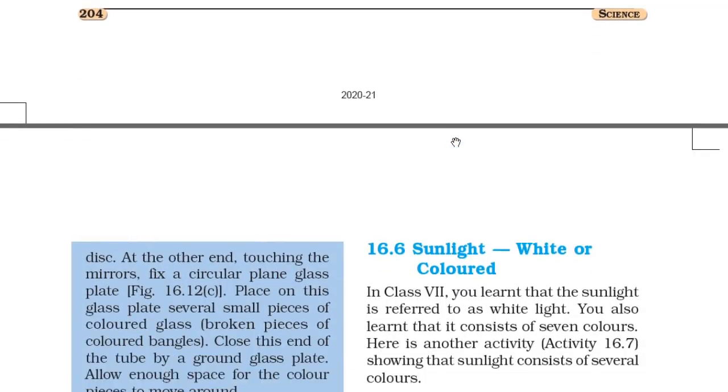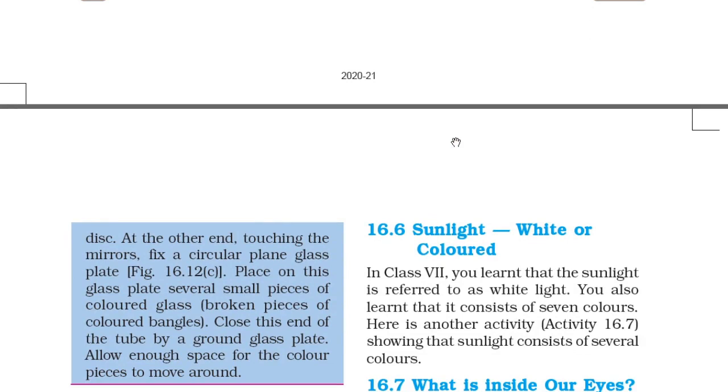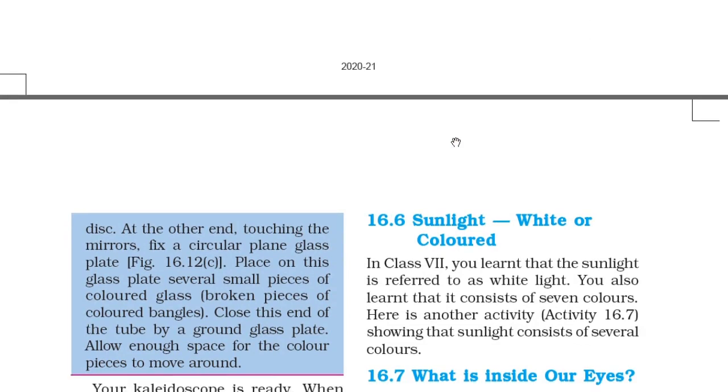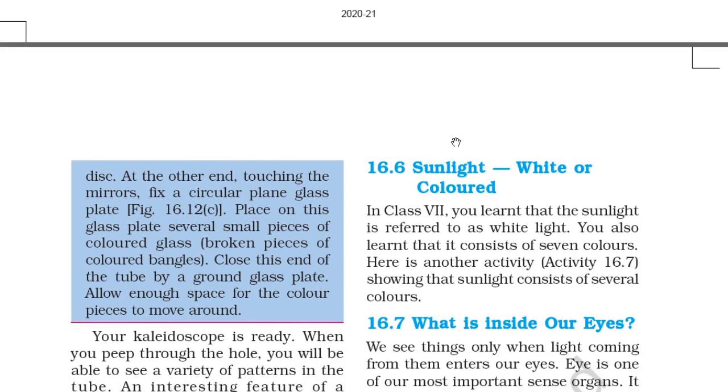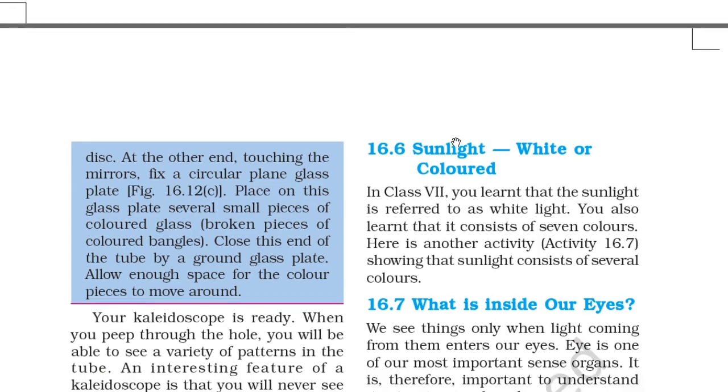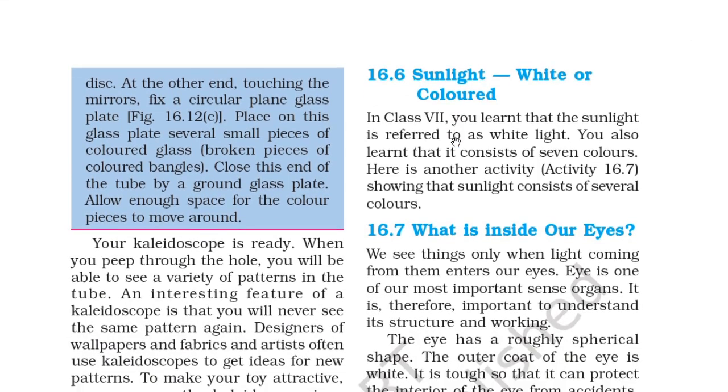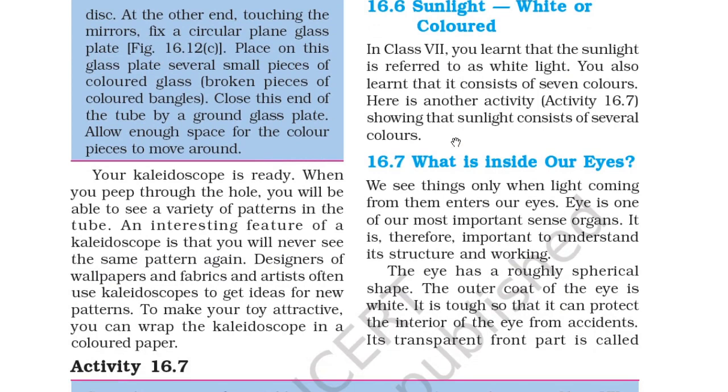At the other end, touching the mirrors, fix a circular plain glass plate as you can see in 16.12c. Place on this glass plate several small pieces of colored glass or broken pieces of colored bangles. Close this end of the tube with a ground glass plate. Allow enough space for the colored pieces to move around. So your kaleidoscope is ready. When you peep through the hole, you will be able to see a variety of patterns in the tube.